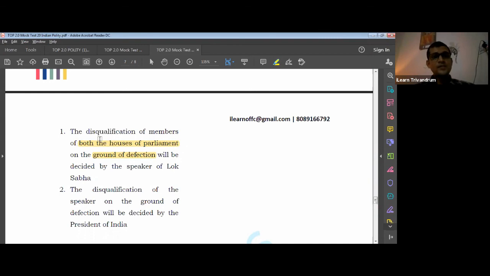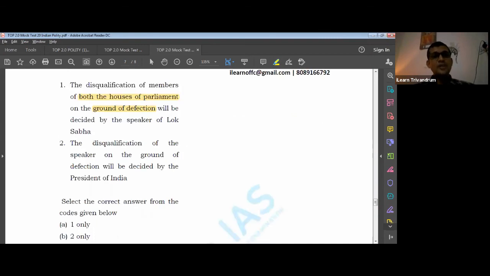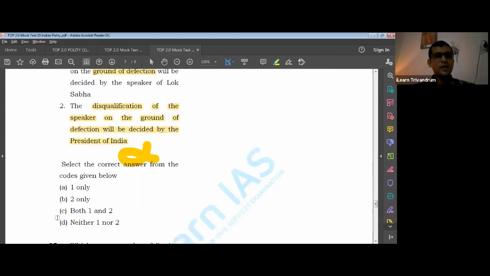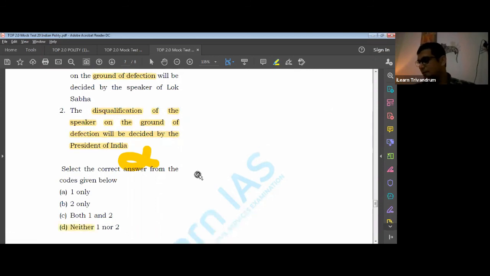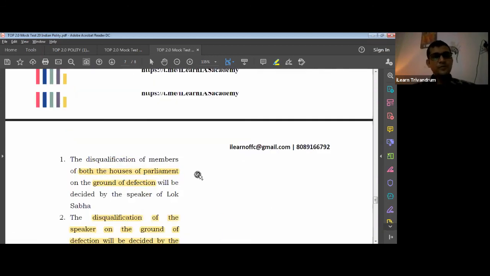Correct? Come to the second statement. Disqualification of Speaker on the ground of defection will be decided by the President of India. First of all, Speaker does not come within the ground of defection. And second thing, Speaker can only be removed by the House. So no way this is applicable. The reference to President of India definitely is a wrong mention over there, so we will not go by that. What is the answer? So this is wrong, answer should be D. Correct? Now come to the last question, 25th.